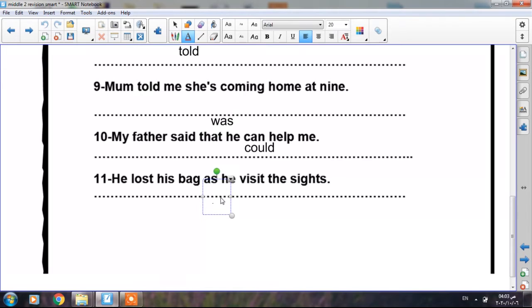And now it's time to correct the mistakes on that lesson. He lost his bag as he visited the sites. As we said before, as is followed by past continuous. So he lost his bag, this is the action that interrupted the long one. As he was visiting the sites.